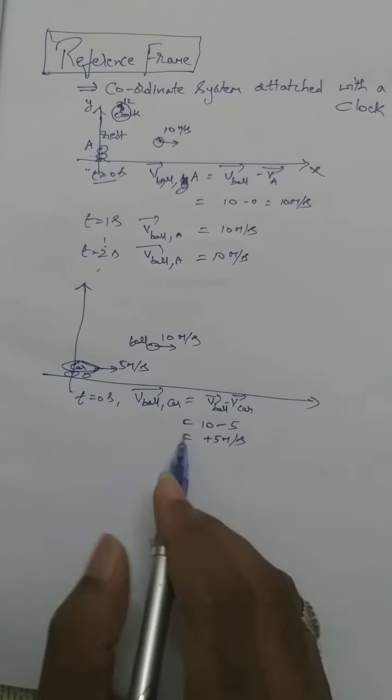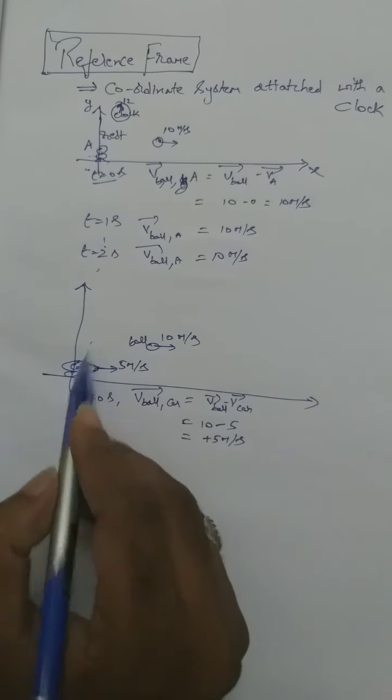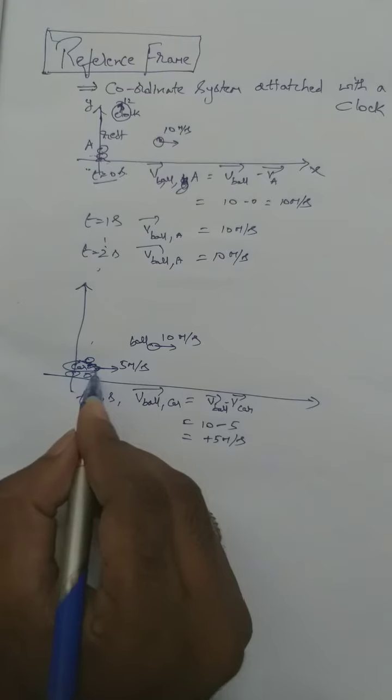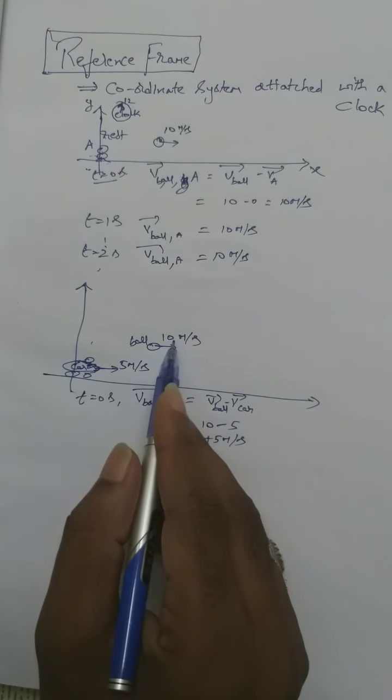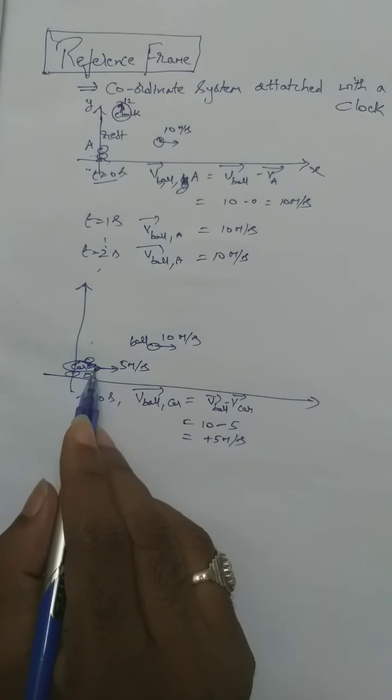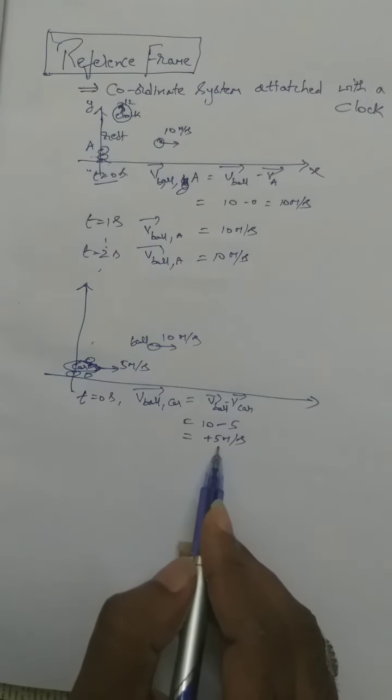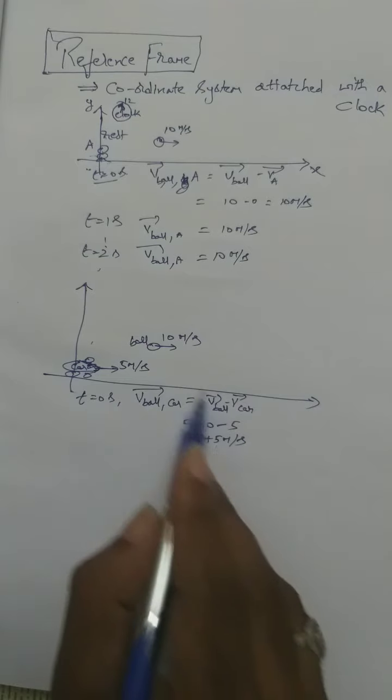Suppose a person who is on this car is observing this ball. Even though the ball is moving with a velocity of 10 meter per second, for this person the ball appears to be moving with a speed of 5 meter per second only, in the same direction.